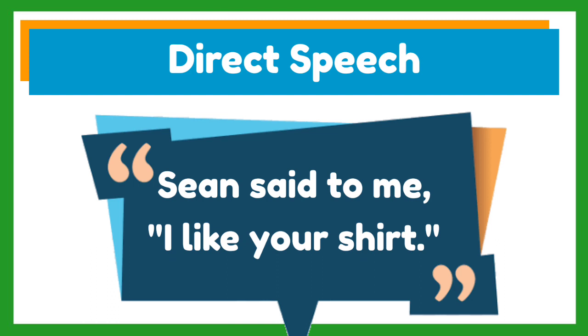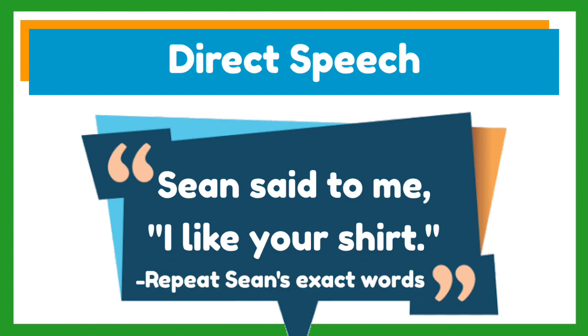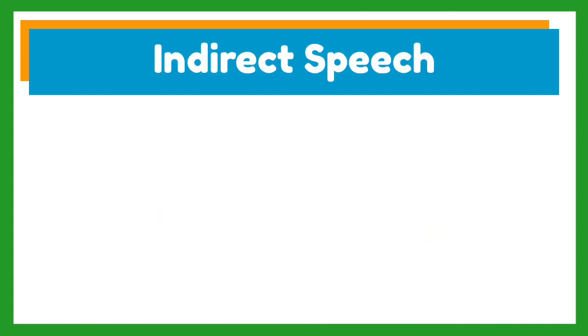Sean said to me, "I like your shirt." Again, this example is a direct speech because you simply repeat the exact words said to you by Sean. "I like your shirt." And it is enclosed by quotation marks. Is it clear?